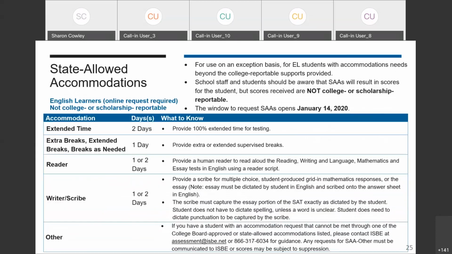If the EL supports that we reviewed previously won't fully meet the need of your EL students, there are a couple of additional state allowed accommodations that you may consider, with the caveat that applying for these additional accommodations will not result in a reportable score. These include extended time, extra breaks, a reader in their native language, a writer, a scribe, or other accommodations. In any instance where you're applying for a state allowed accommodation of other, we do ask that you contact ISB's assessment office in advance for guidance so that they can provide you with the appropriate direction prior to submitting that request.